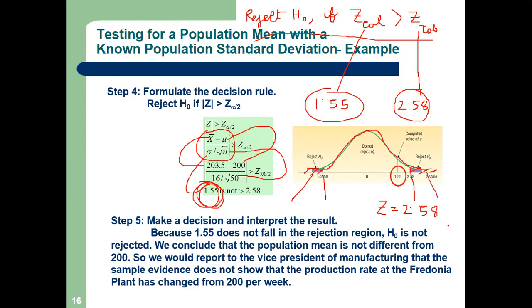In between, if my calculated Z lies in between, we will accept the null hypothesis. Now tell me, we will reject the null hypothesis or we will accept?